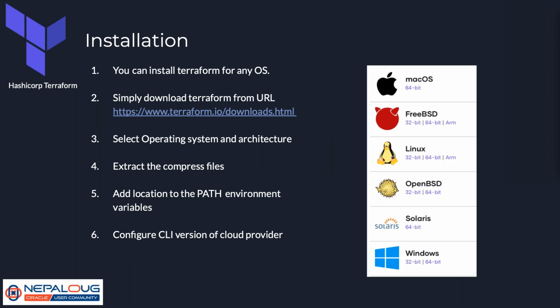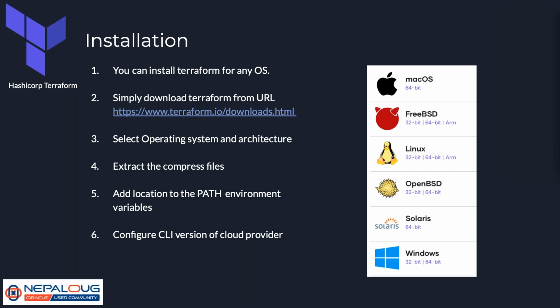And installation is pretty easy. You can install Terraform for any OS. The best part is any OS: you can install it on a Mac, FreeBSD, Linux, OpenBSD, Solaris, and even Windows. You can also install it on 32-bit and 64-bit Windows.